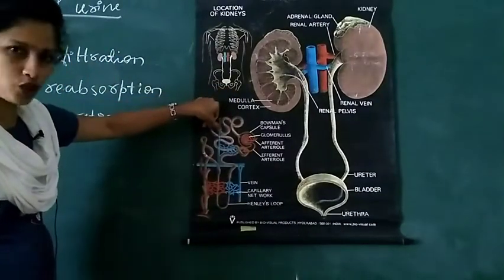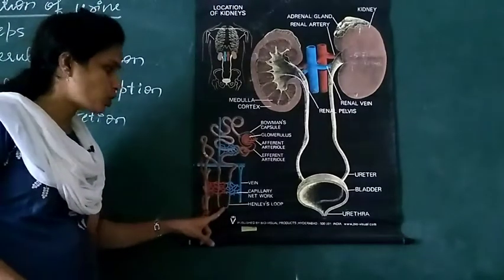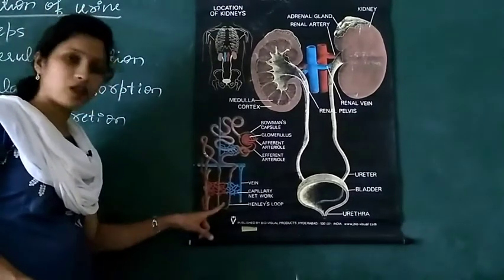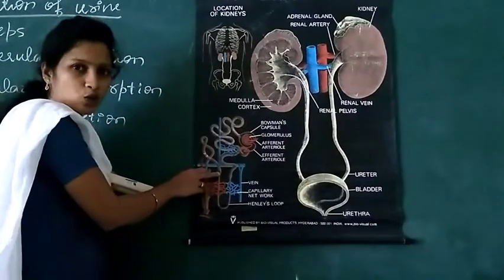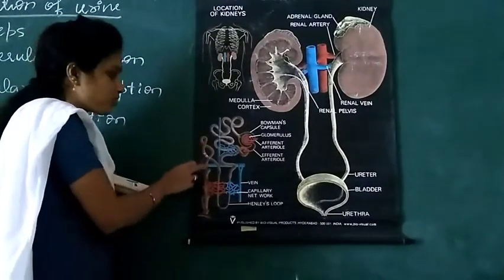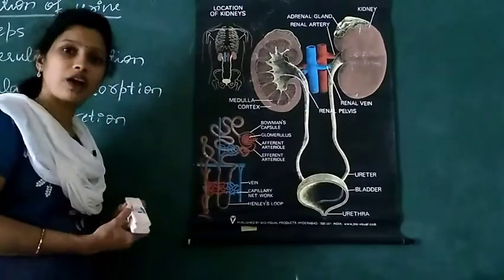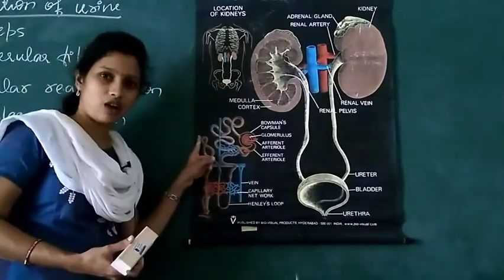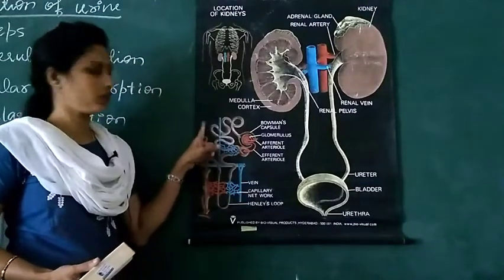Next to the Henle's loop, a less coiled structure is called the DCT, or distal convoluted tubule.